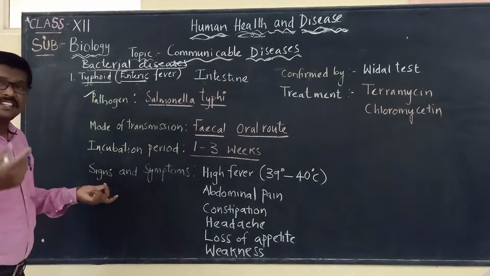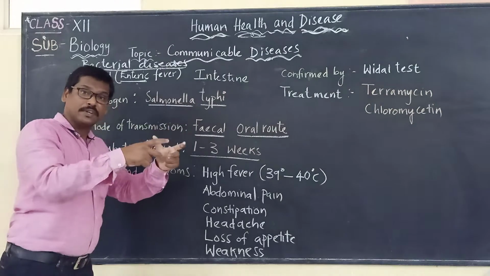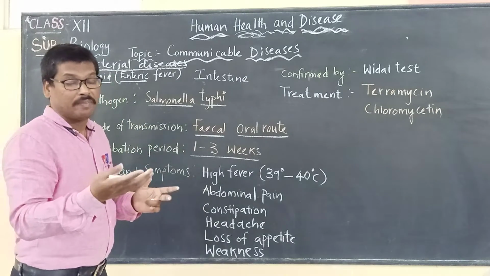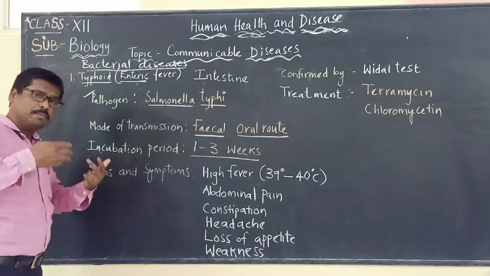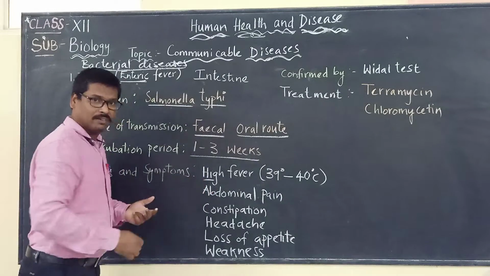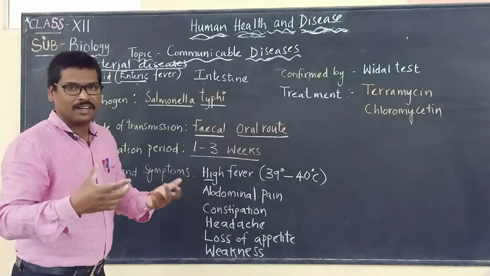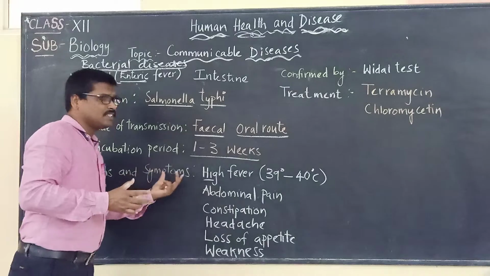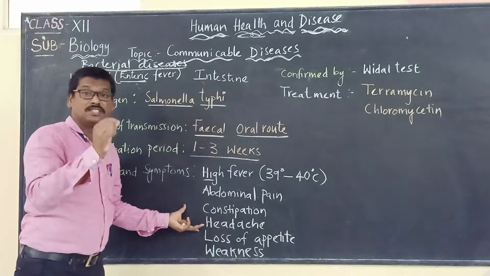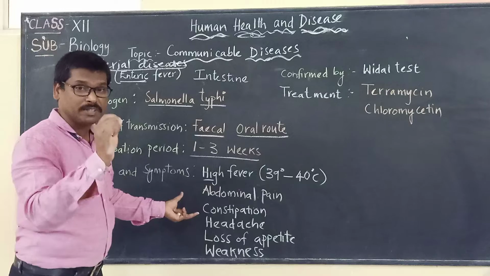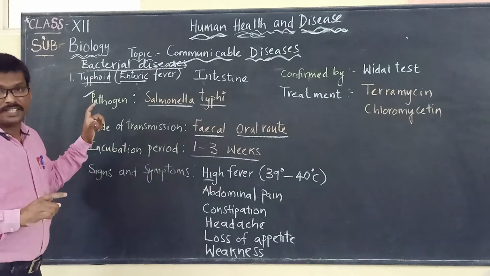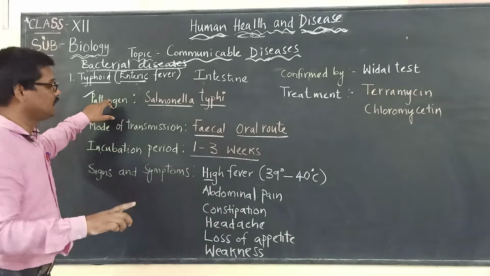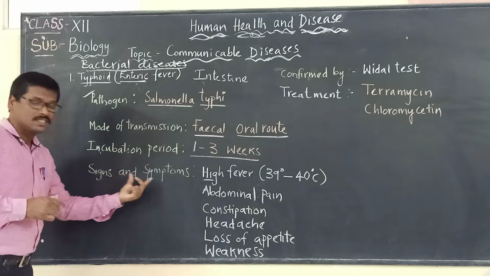And now, signs and symptoms. How can we say that a person is suffering with this particular disease? This is very important, and we should not get confused. If you see high fever, whenever a person is suffering with fever, it doesn't mean he is suffering with typhoid. There are different signs and symptoms for each disease, and those symptoms are specific to that particular disease. Based on these signs and symptoms, we can say that a person is suffering with that disease. Now for typhoid, what are the signs and symptoms?